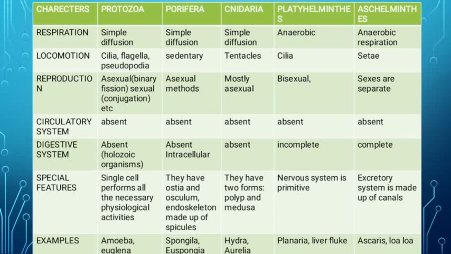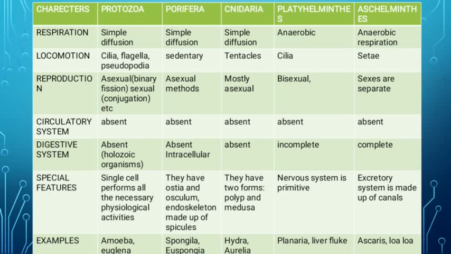Okay, then next is reproduction. Reproduction is by asexual means. The asexual type is binary fission. In the earlier video I have shown the picture of asexual reproduction, that is binary fission also. Okay, you can refer to that video. Then sexual reproduction also takes place, that is by the conjugation method. Then the circulatory system is absent here. The digestive system is also absent because these organisms are holozoic. Holozoic means what? Means they depend on other small organisms.